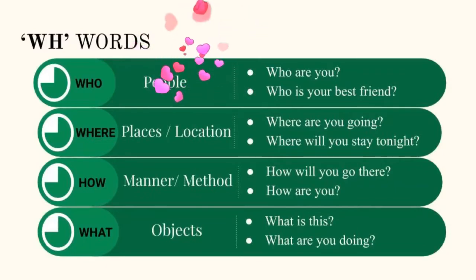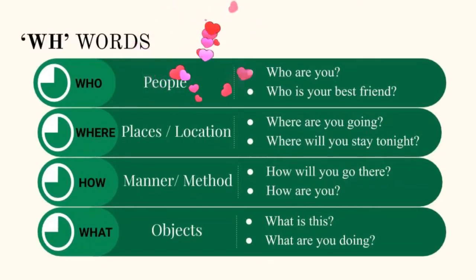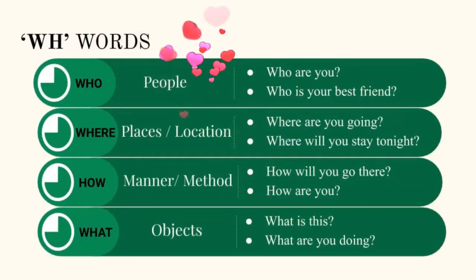For example, I have given 2 examples here. Let us see the first one. Who are you? It means we are asking someone. What is the second one? Who is your best friend? The second one also we are asking about a person. So that's why, as I said, who refers to people. Lots of questions are there, like who is your friend, who is your favorite cartoon character, who is your role model. These 3 questions are asking about a person only.